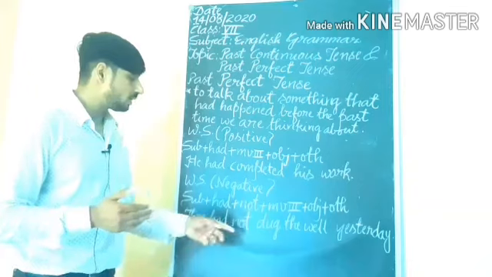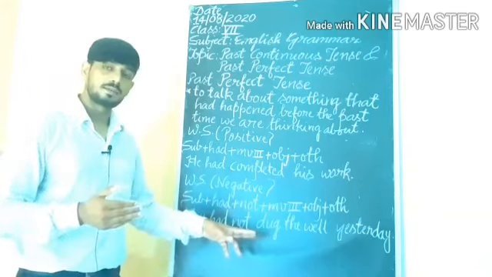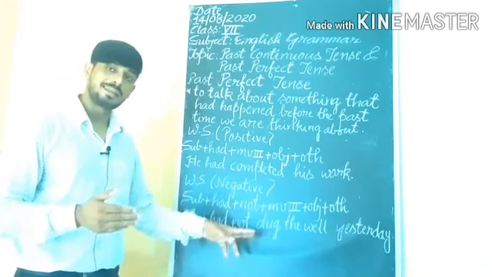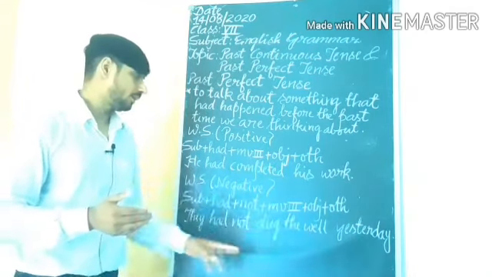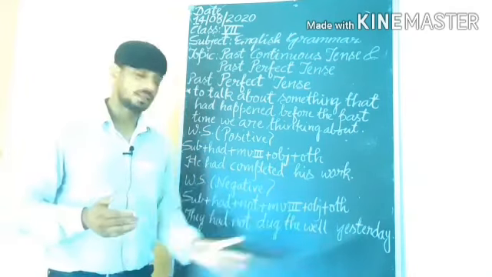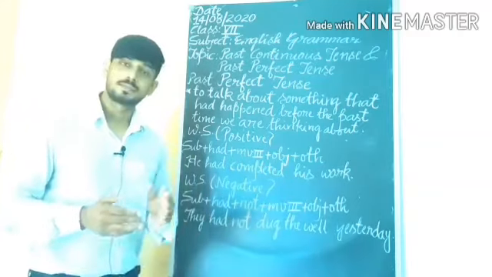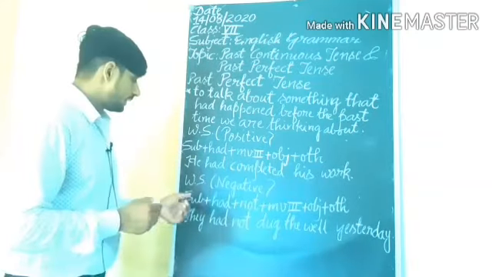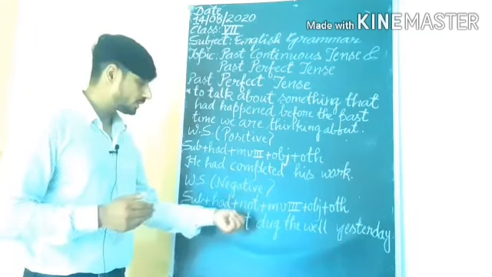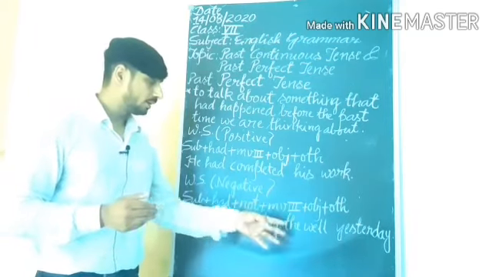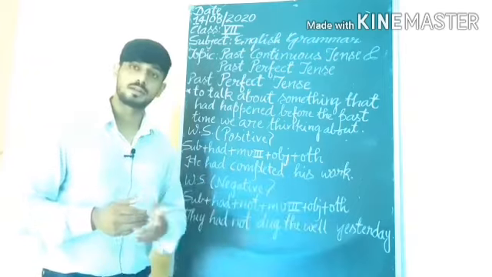They had not dug the well yesterday. The third form of dig is dug. The well is the object. Yesterday is other. The subject, had is the helping verb, not, main verb third form dug, the well object, yesterday other. Understand?